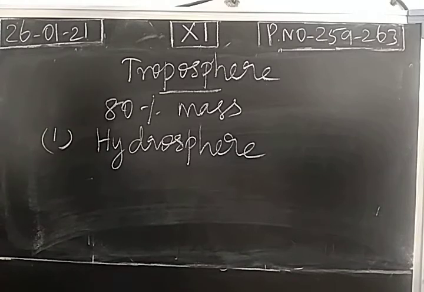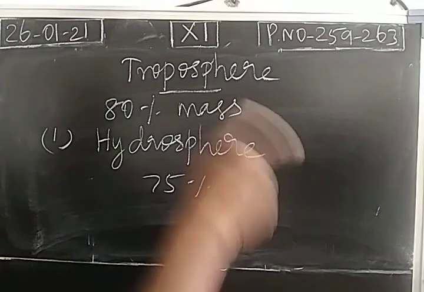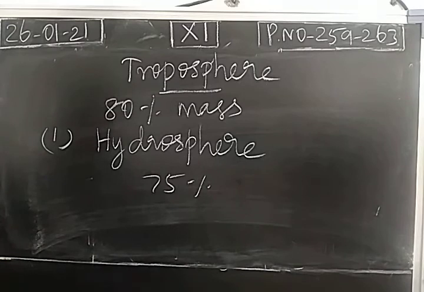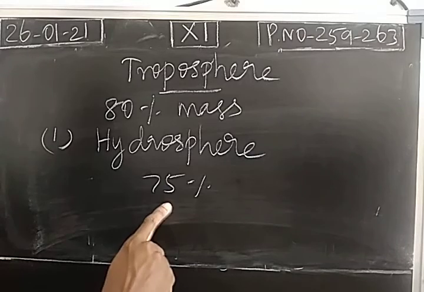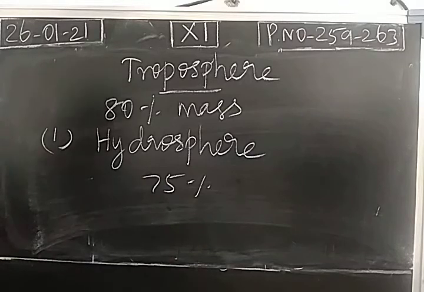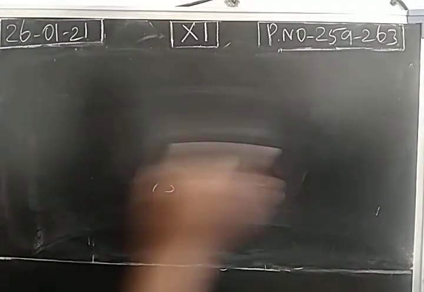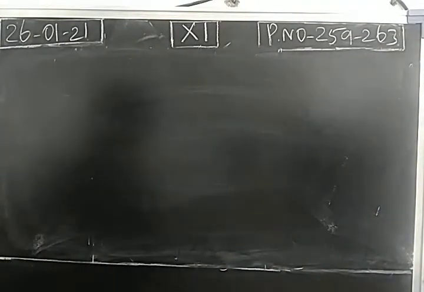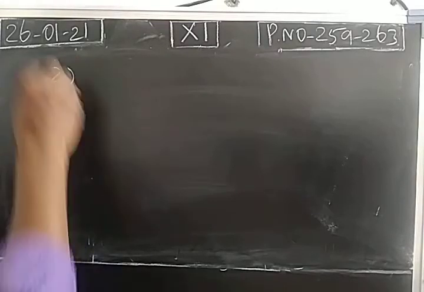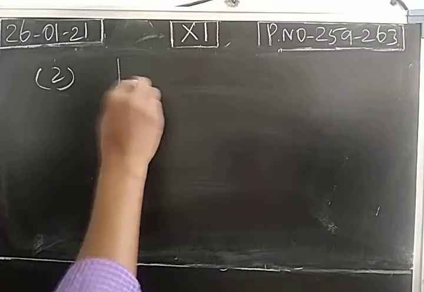When we take the Earth's surface, almost 75% of it is water. So the hydrosphere has liquid components in different forms. Water is present in different forms like ocean, river, lake, and so on. The Earth's surface has around 75% water molecules, so we call Earth a blue planet. So there are three categories in the troposphere. First one, hydrosphere, liquid components. Second one, lithosphere.